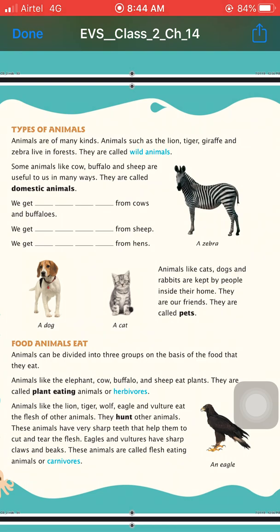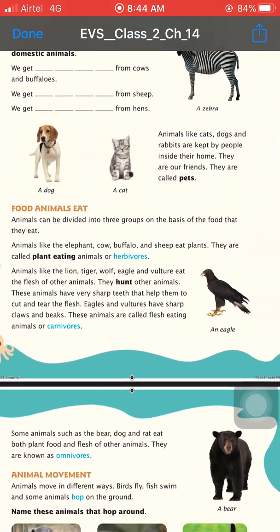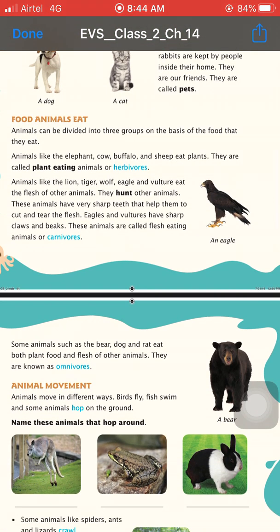Next is the food animals eat, meaning what type of food animals eat. This is differentiated into three terms: herbivores, carnivores and omnivores. First, what are herbivores?